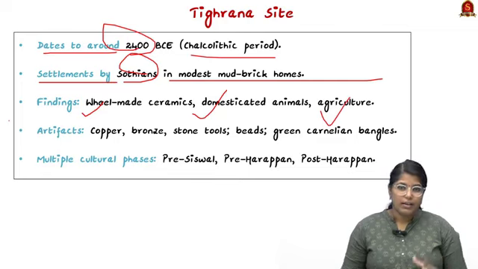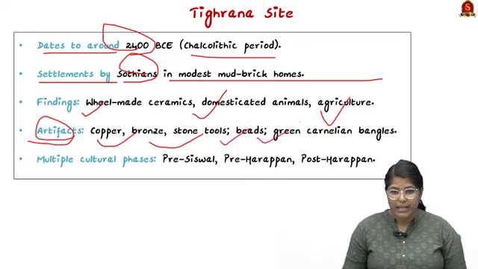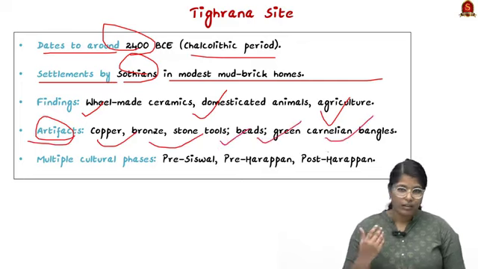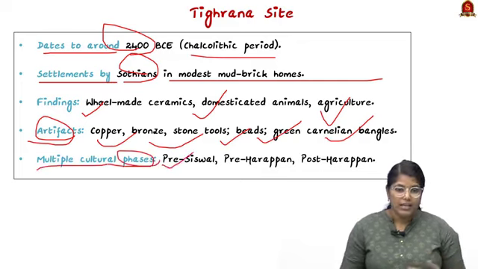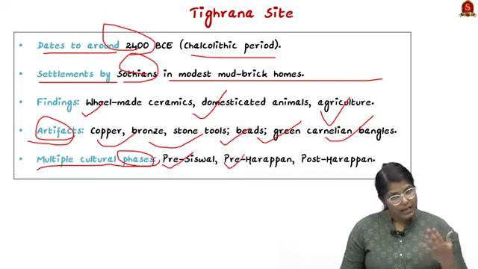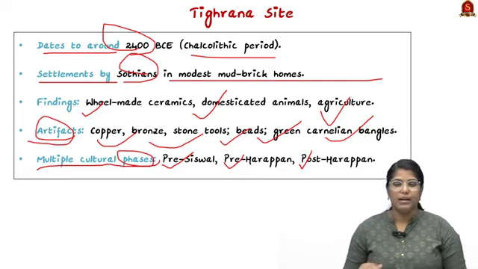Artifacts include copper, bronze, stone tools, beads, green Carolina bangles, and so on. And they had multiple cultural phases. For example, they had pre-Siswal as well as pre-Harappan as well as post-Harappan culture in their site.